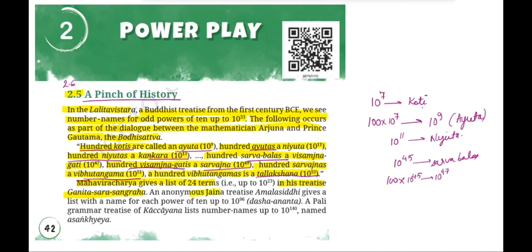Then the anonymous Jaina treatise Amala Siddhi gives a list with a name for each power of 10 up to 10 to the power of 96. So names up to 10 to the power of 96 have been given in another treatise whose name is Amala Siddhi. And what was 10 to the power of 96 called in that treatise? Dasha Ananta.